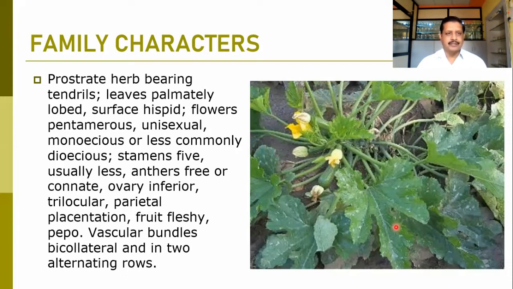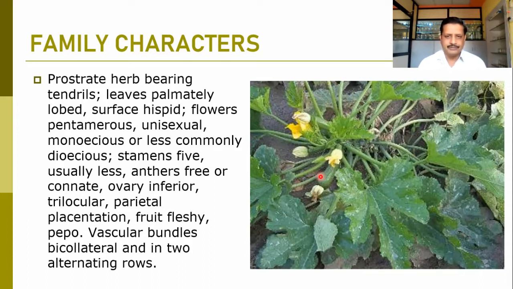So tendrils are the primary character for this family. Leaves are mostly palmately lobed. Most of the Cucurbitaceous members have a palmately compound leaf, and the surface is mostly hispid. Hispid means slightly hairy, but the hairs are stiffer than the regular.